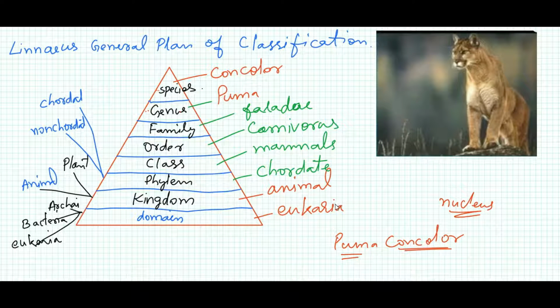We can get a bigger idea if we know the taxonomical ranks of any organism, because there are common characteristics of domain, kingdom, phylum, class and other ranks. So if we choose any organism and know its taxonomical ranks, we need not memorize everything about every animal.